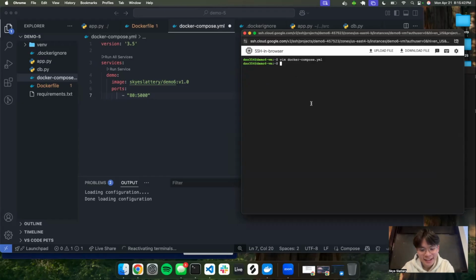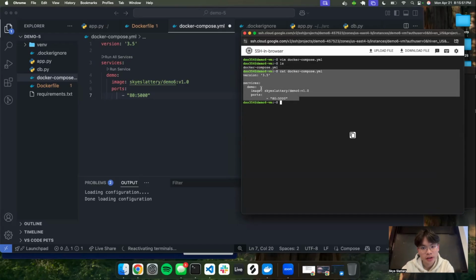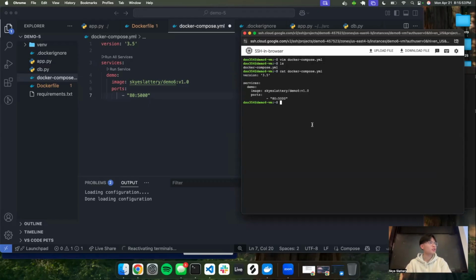All right, so now let's ls. That's just to see if we have it. Yeah, we have the Docker compose file here, and let's see what's inside. So I'm gonna print it out, and we have all this here, right? Now the last step you have to do is sudo docker compose up, and let's run it in detached mode. Remember with the -d. Let's see if this works.